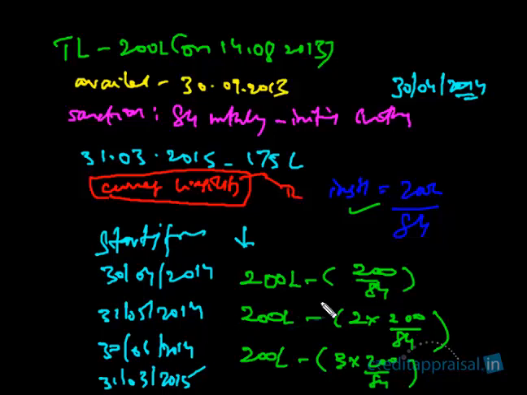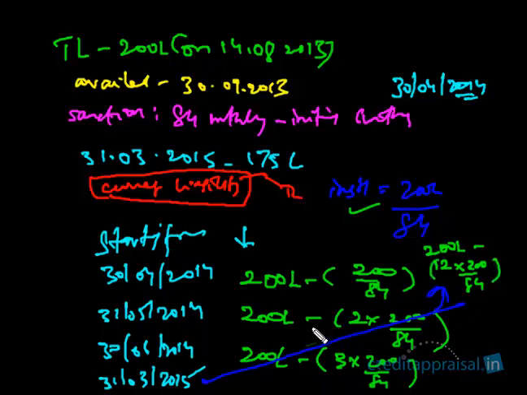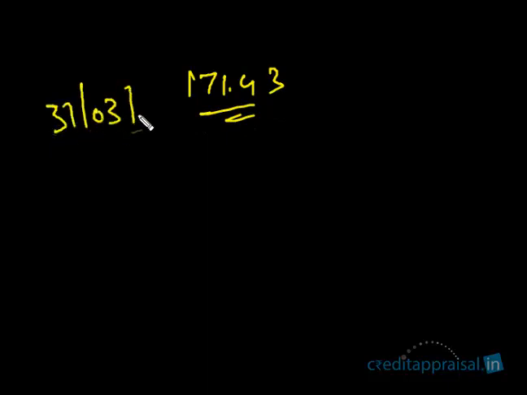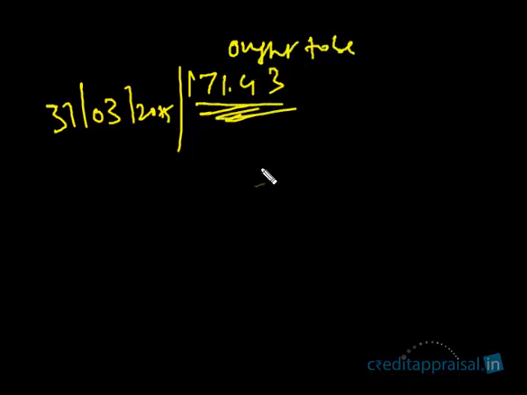So what should the outstanding be here? It should have come down to 200 lakhs minus 12 into 100 by 84. Is this clear? The outstanding should have come down to this amount. If you calculate this, it works out to 171.43. So as on 31/3/2015, the outstanding should have been, as per sanction terms,